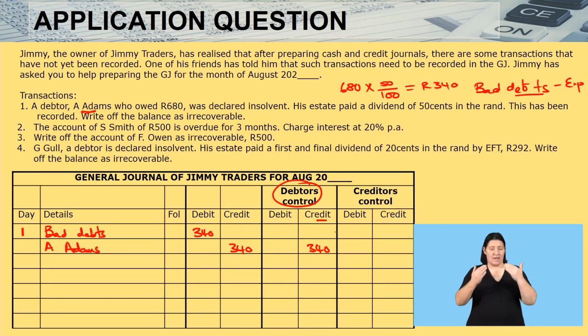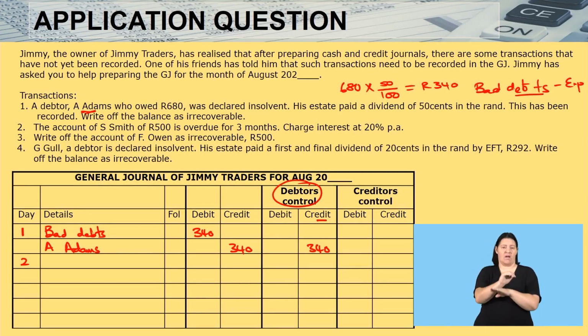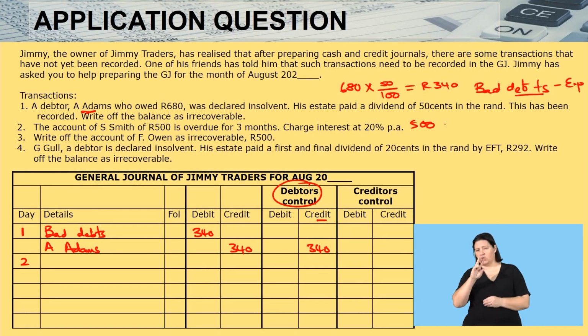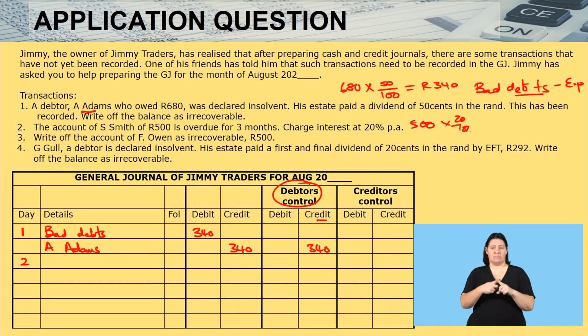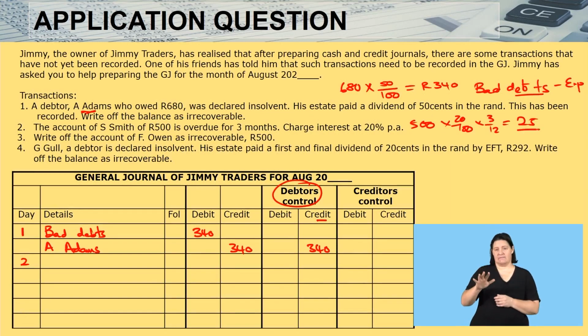Let's go on to the next one. The next one reads, the account of S. Smith of 500 is overdue for 3 months. Charge interest of 20% per annum. 500 is what is overdue on the account. The interest is 20% and it has been due for 3 months. How much is that going to give you? It will give you 25 rands.